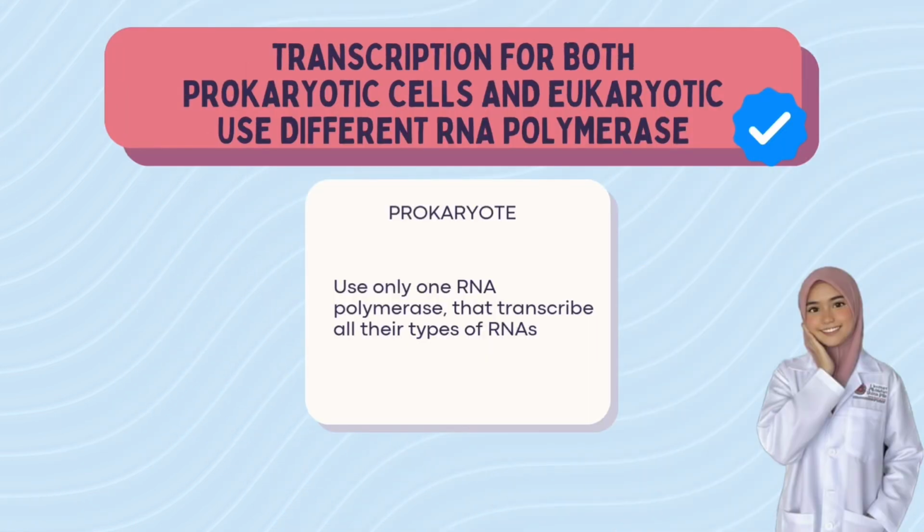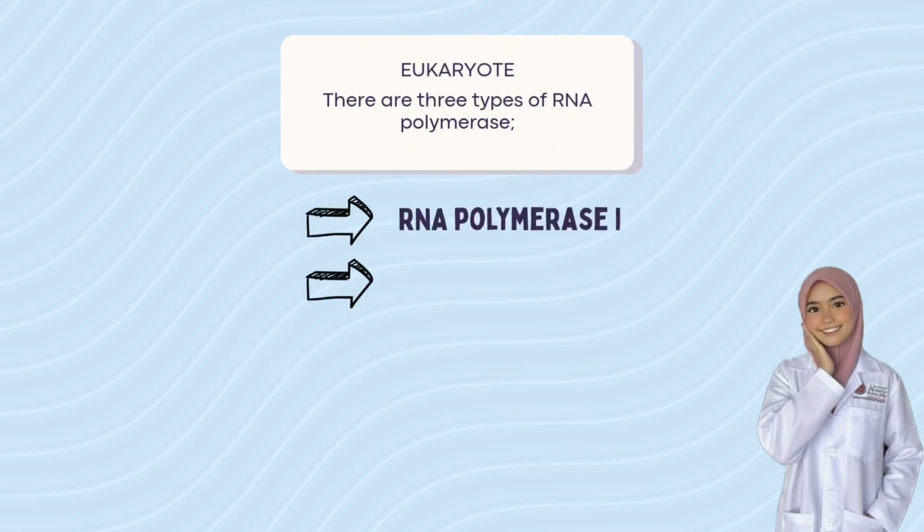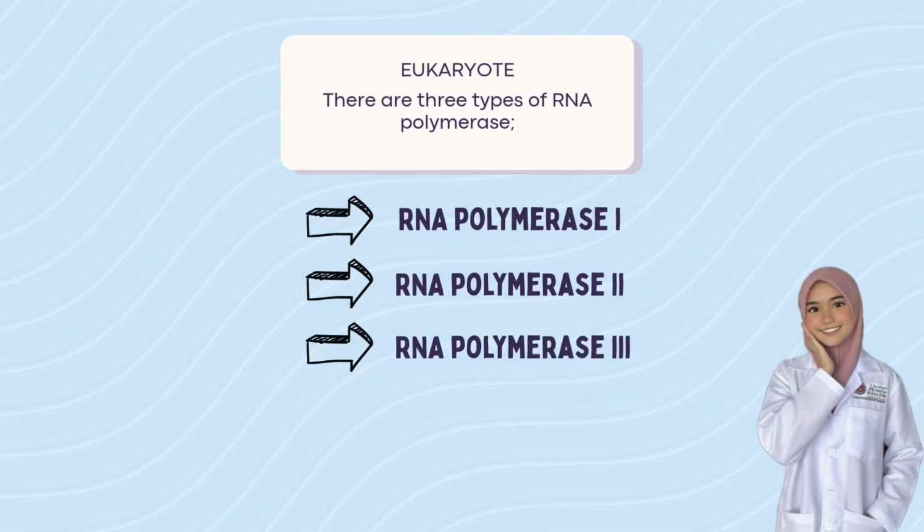For prokaryotes, it only uses one RNA polymerase that transcribes all their types of RNAs. Next, let's go to RNA polymerase in eukaryotes. There are 3 types of RNA polymerase that specialize for specific RNA types, which are RNA polymerase 1, RNA polymerase 2, and RNA polymerase 3. Let's dive deeper into RNA polymerase.